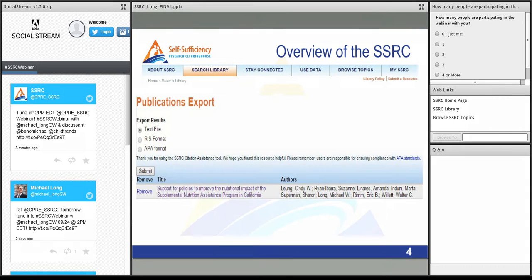You will then be redirected to a screen similar to what you're seeing on the slide, which is an example of a publication co-authored by our emerging scholar, Dr. Long. Once you select Submit, a separate file will load with the formatted citation. Visit the SSRC library to generate other citations and browse research related to today's webinar.